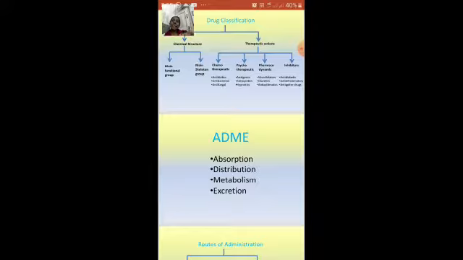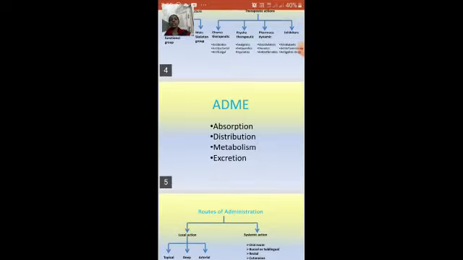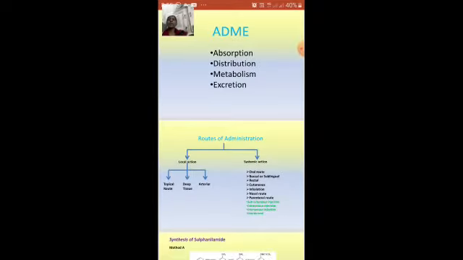These four letters play a vital role in the entire curing of a disease. A stands for absorption, D stands for distribution, M stands for metabolism, and E stands for excretion. That is, when you take in a drug, it has to bind with the target organ or the cells at the target organ.